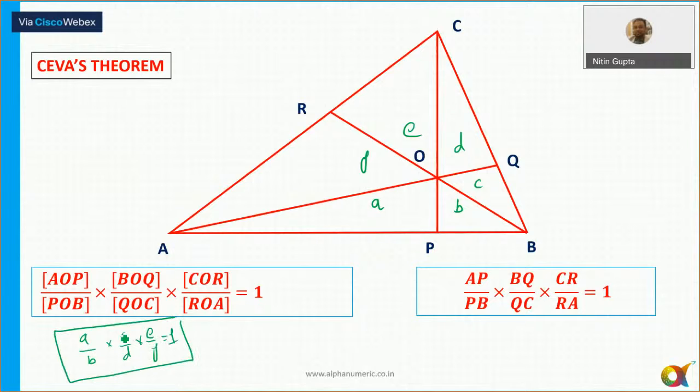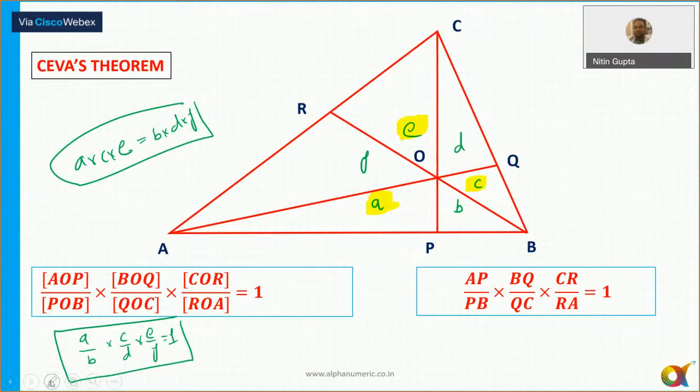If from the three corners of a triangle you draw the three lines, you can always say A into C into E is equal to B into D into F. Means alternate areas के products हमेशा equal होते हैं. So the product of these areas is always equal to the product of these areas.